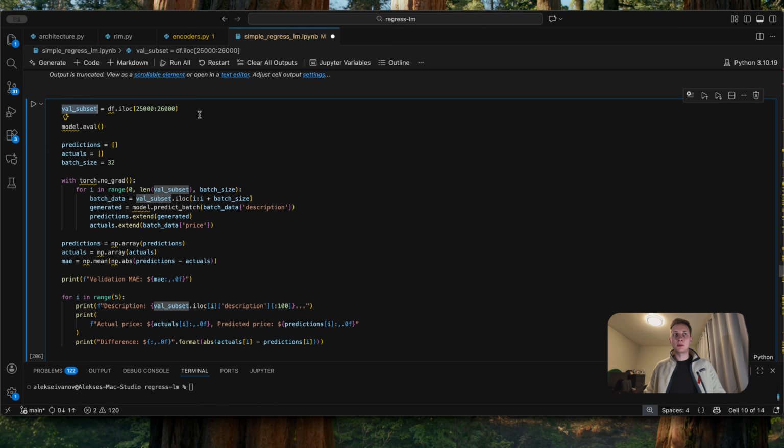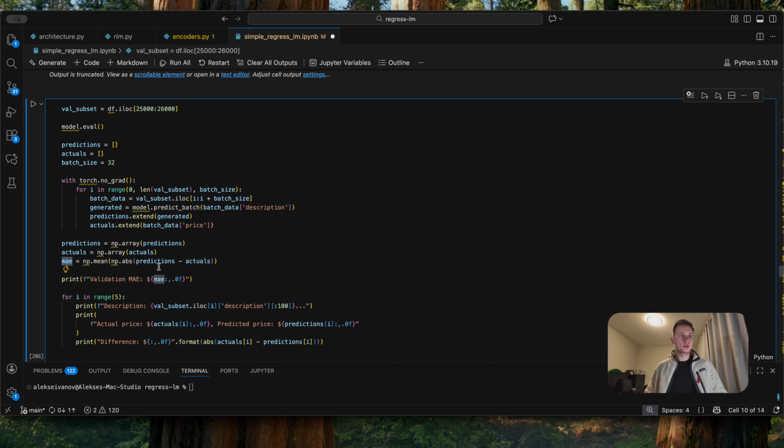For the validation subset, we use 1,000 examples. We put the model in evaluation mode, and then we iterate in batches. The batch size is equal to 32. We get the batch of data. We use predict batch, the helper function that we discussed before, and then we get the generated price predictions. We put them in the predictions list, and we also put the actual prices in the actual list.